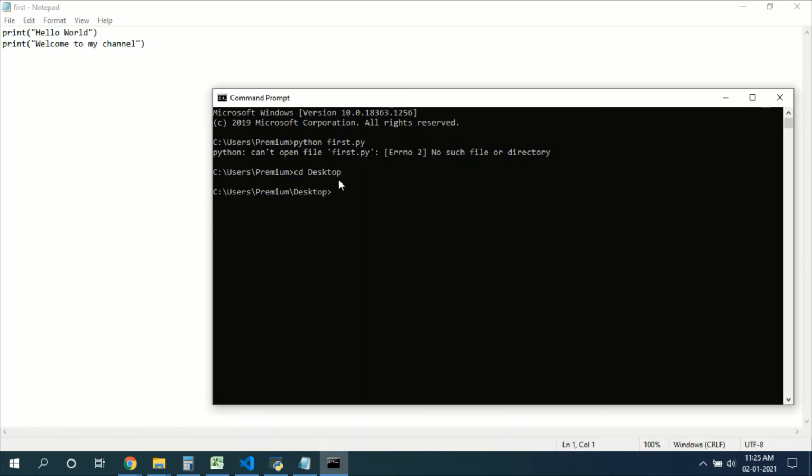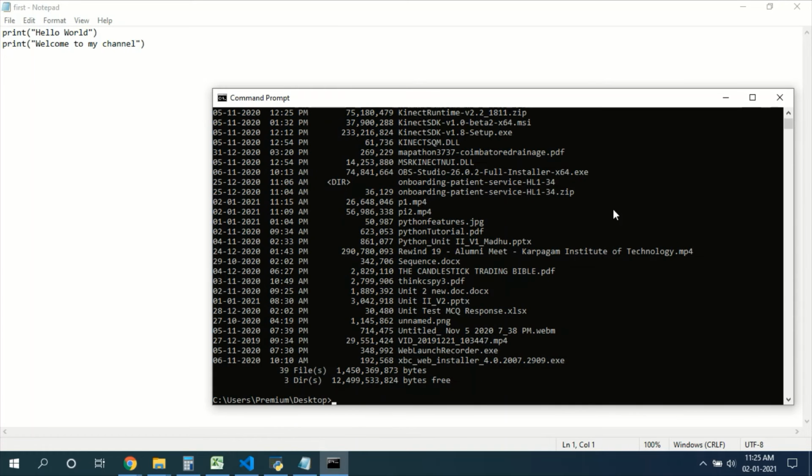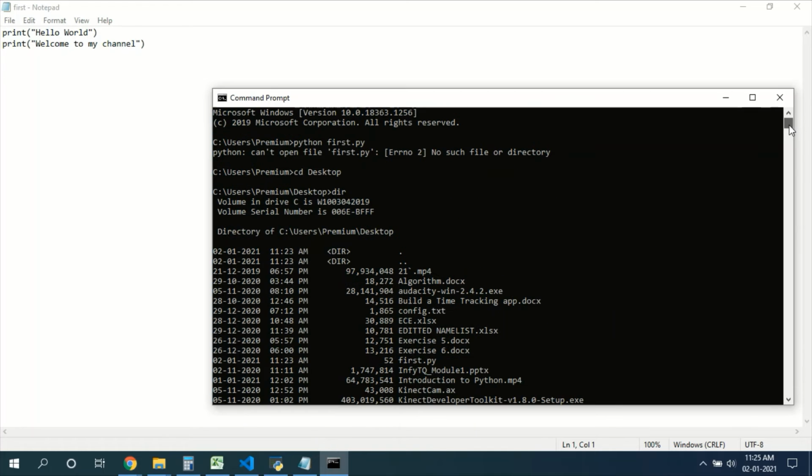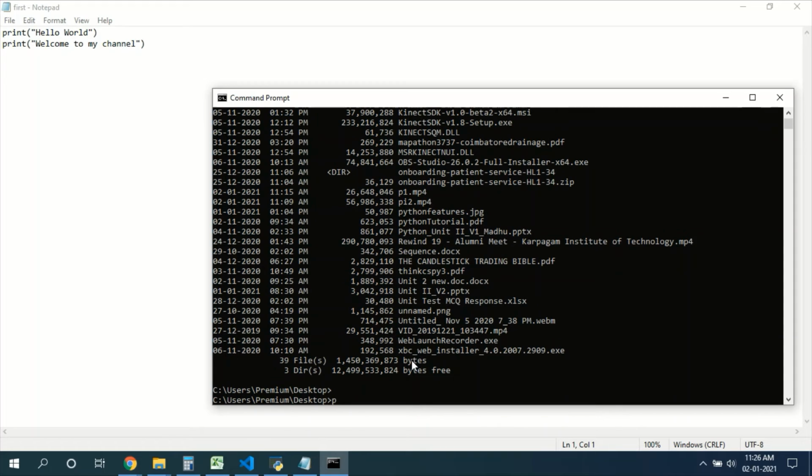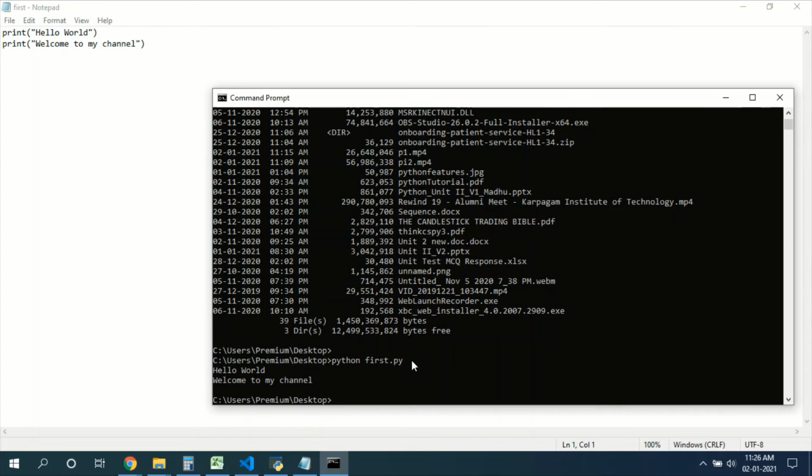Here you can list your files by typing the command dir. You can see first.py. I mean, so many files are there, it's very difficult to see here, first.py. So now give the command python first.py. Here you can see the output, hello world welcome to my channel, right? This one is another mode, script mode.